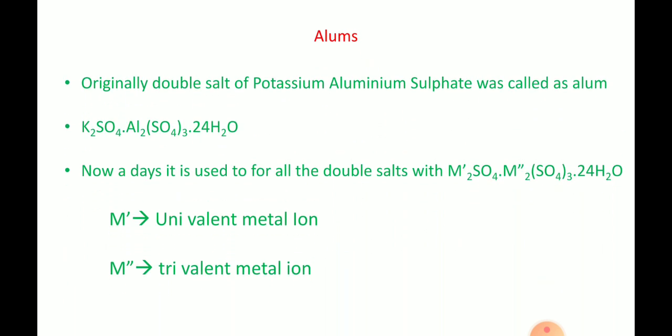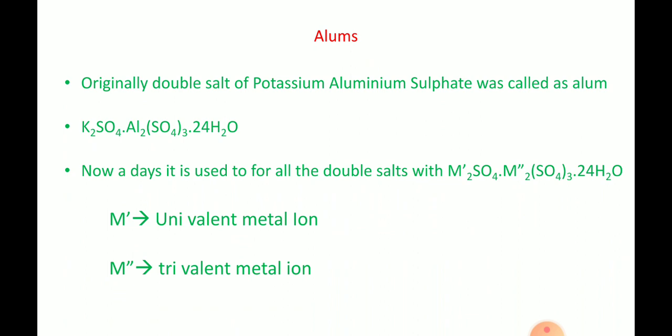Dear students, first we have to know what is called as alum. What kind of substances are called as alums? Look at point number 1. What is given? Originally, the double salt of potassium aluminum sulfate was called as alum. Double salt in the sense one salt has to combine with another salt, just a combination of two salts, that is called as double salt.